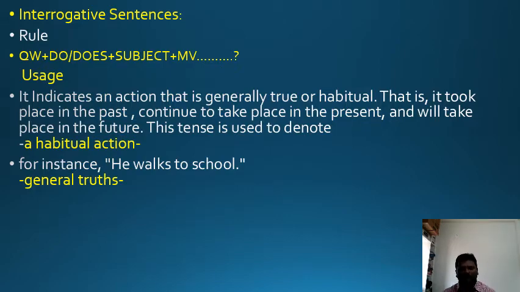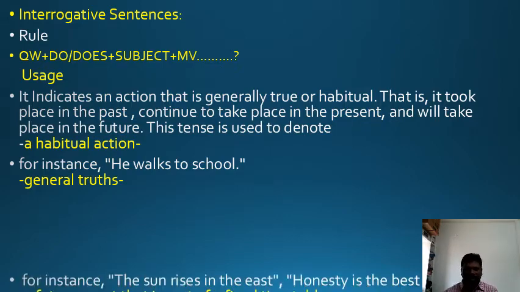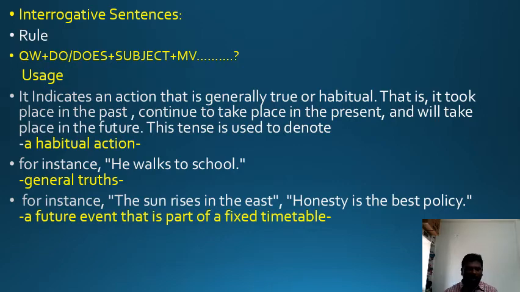For referring to general truths, we use this tense. For instance, the sun rises in the east. Honesty is the best policy. For universal truths and general truths, we use the simple present tense.